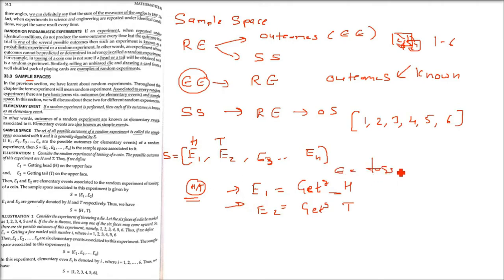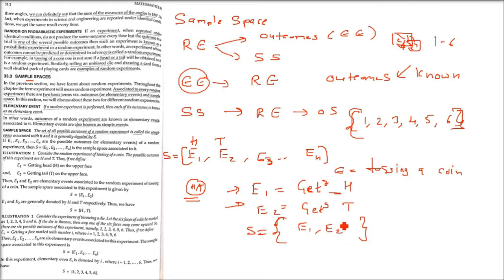So what is the experiment? The random experiment is tossing a coin. E1 and E2 are elementary events associated with the random experiment of tossing a coin. What is the sample space then? As I said, you have to take the elementary events and put them in a set. So let us take the set and put E1 and E2, E1 comma E2. This has to be in braces because it is a set.